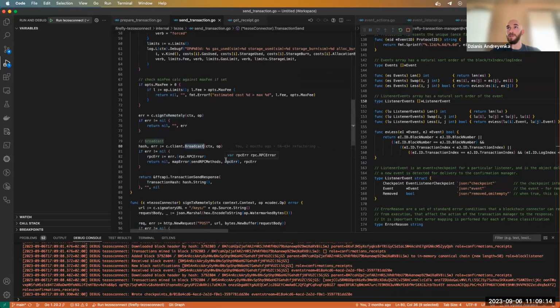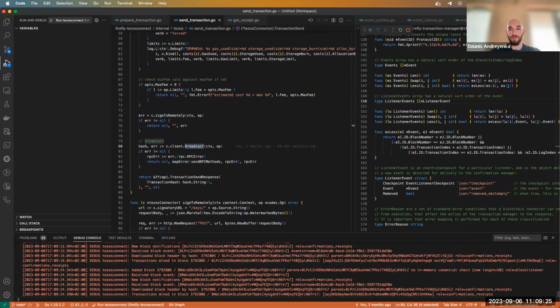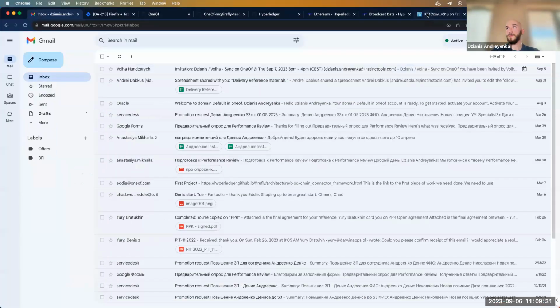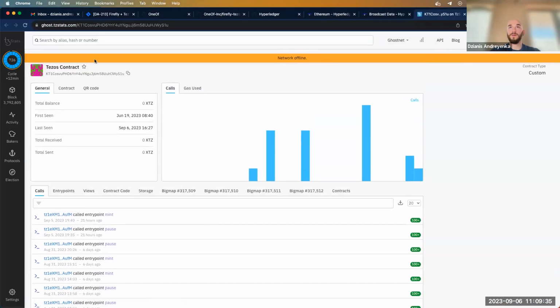So let's see how Firefly FFI looks like for the Tezos contracts. Here we see the contract that I built and deployed before. It's for minting some tokens.